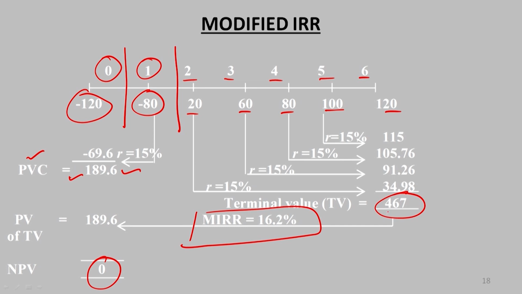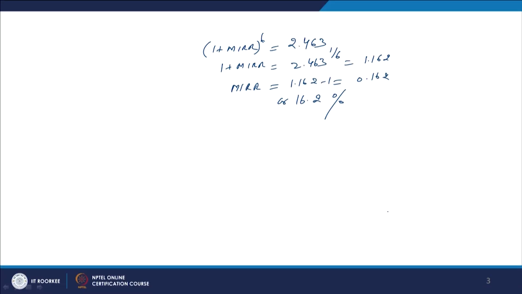If you are going to discount it for the 6 years, then it is going to be at the rate of 16.2%, going to be equal to 189.6%, and the NPV is going to be 0. This is one way of looking at things, but I have explained to you how this entire process has worked.